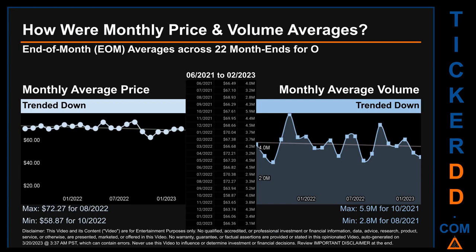The maximum end-of-month average price was $72.27 for 08/2022 while the minimum was $58.87 for 10/2020. Looking at volume, 10/2021 and 08/2021 respectively saw the highest and lowest monthly average volume at 5.9 million and 2.8 million.